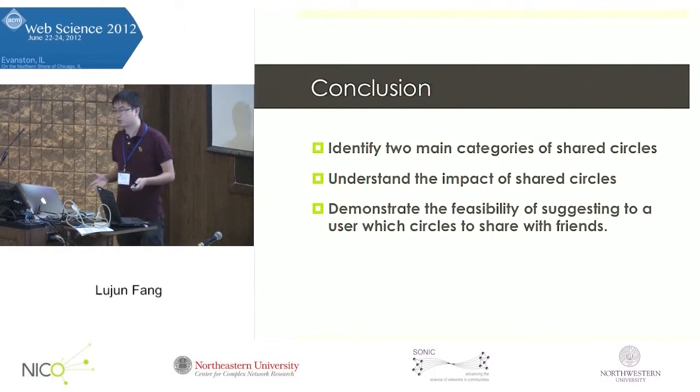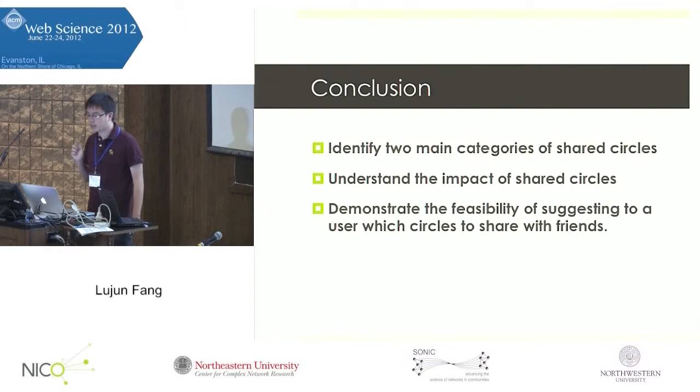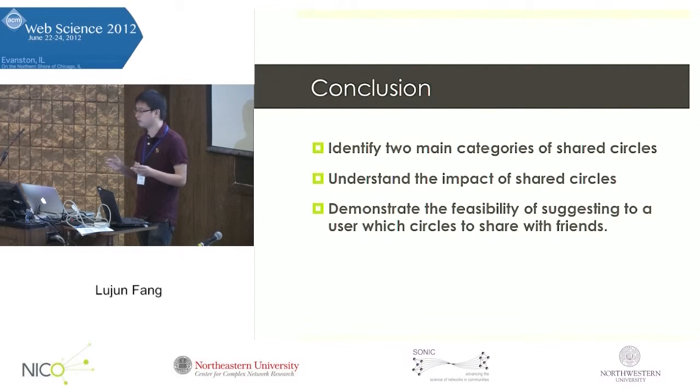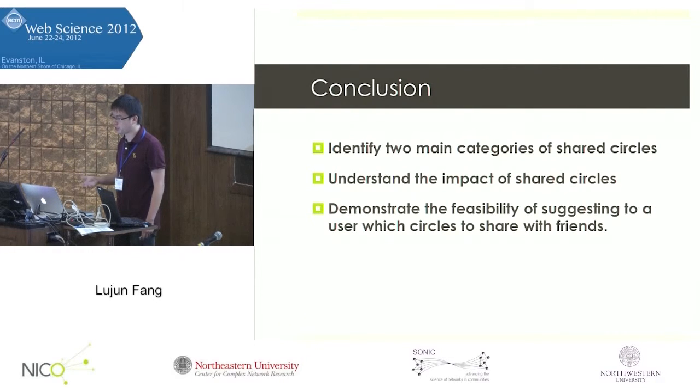As a conclusion, we've identified two main categories of shared circles, the community circle and the celebrity circle. And we understand the impact of shared circles. We see that the circle densification rate increases during the circle sharing week. And we see that users who are exposed to the shared circles add new friends into existing circles or add new circles at a faster rate. We also demonstrate the feasibility of suggesting to a user which circles should be shared with friends.